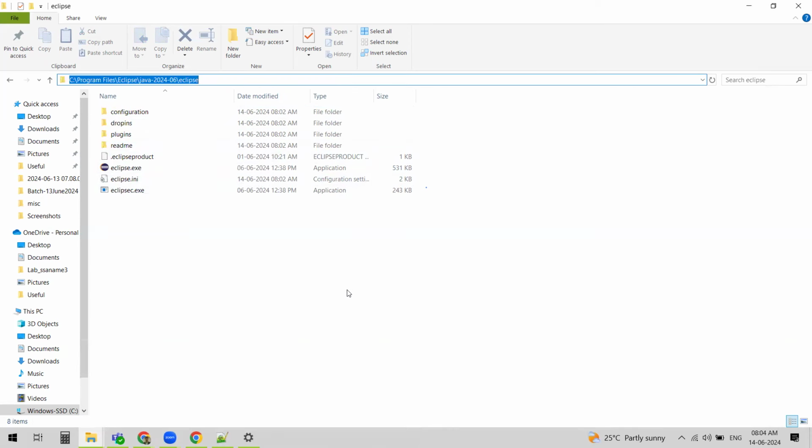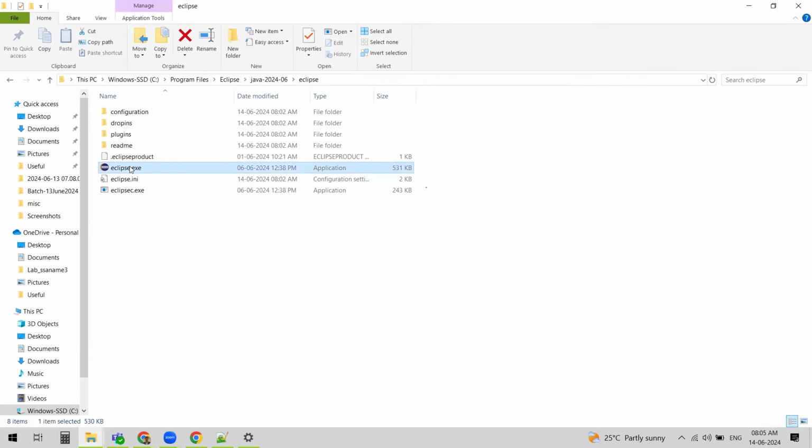Whenever you're installing something, just keep a note of the installation folder. When we were installing, this was the installation folder. I remember it, but in your case, if you changed the location or don't remember, it's better to always save the installation location, because we might need it to make some changes. Make a note of the installation location while installing any product, not only Eclipse or JDK, right?